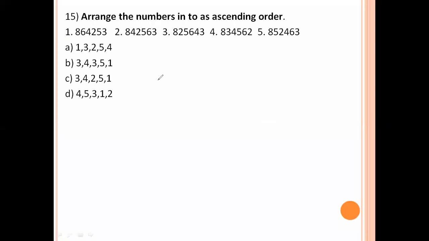Arrange the numbers in 2s ascending order. So starting value is 8, 2, 3, 8, 3, 4, 3, 4, 8, 4, 2, 3, 4, 2, 3, 4. Option number C is the right answer.